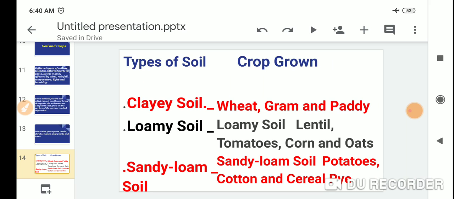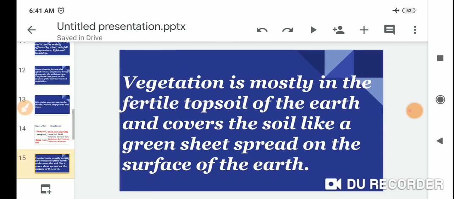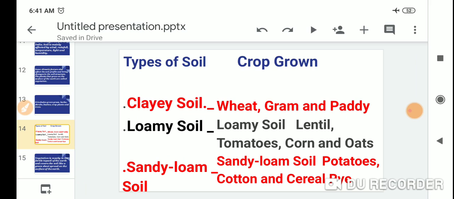The second one is loamy soil, where lentils, tomatoes, corn and oats are grown. Sandy loamy soil supports potatoes, cotton and groundnut.